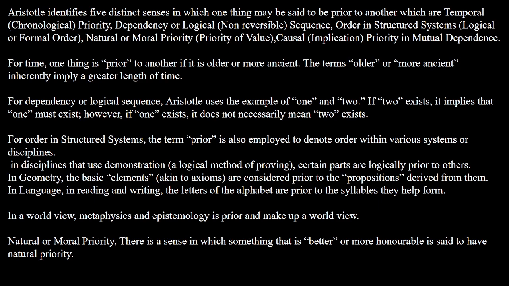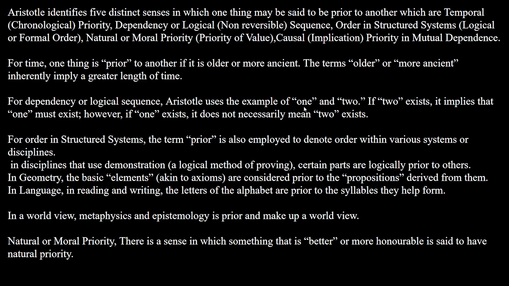In disciplines that use demonstration, like a logical method of proving, certain parts are logically prior to others. In geometry, the basic elements, akin to axioms, like Euclid's 5 postulates, are considered prior to the propositions derived from them. In language, in reading and writing, the letters of the alphabet are prior to the syllables they help form. In a worldview, metaphysics and epistemology are prior and make up a worldview.